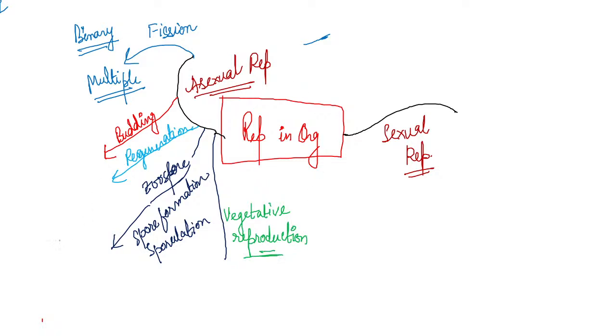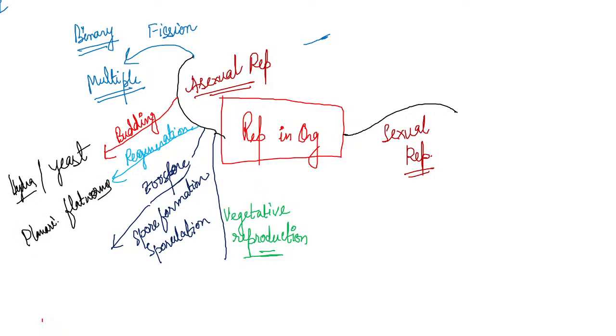Now we'll study the sexual reproduction parts. But let us first study this in detail, and then we'll go to sexual reproduction. Budding we can see in the case of yeast or hydra. Regeneration can be seen in flatworms. Who are the flatworms? Flatworms such as planaria.